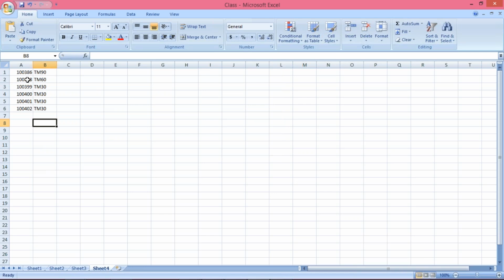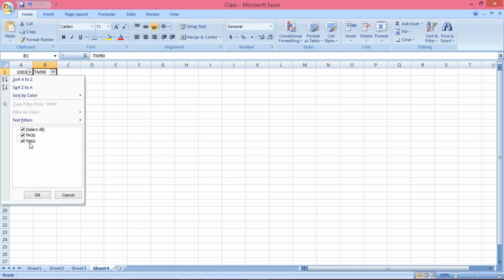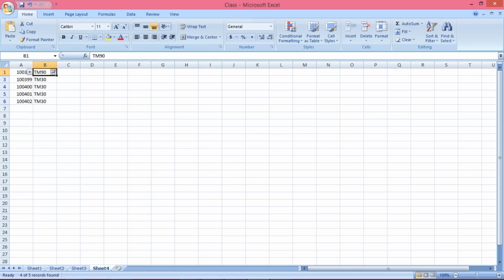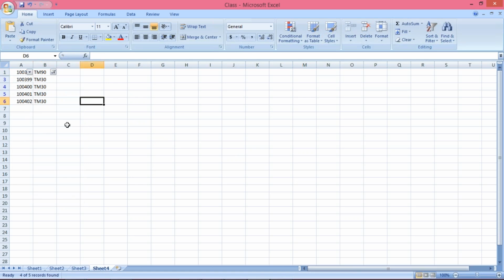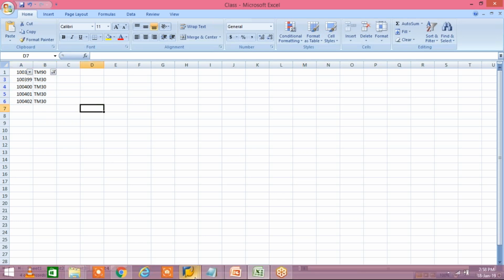Now what? See, here we are having only 6 vendors, but what will happen if you are having more than 600 vendors or 1000 vendors or 5000 vendors? So apply a filter here. Okay, and then you can select here TM30, right? Just select TM30 itself. Generally, I applied a wrong filter here, so TM90 is also appearing. Anyway, now whichever vendors are using TM30 are appearing here, right? This is one way. Now I'll tell you the easiest way.